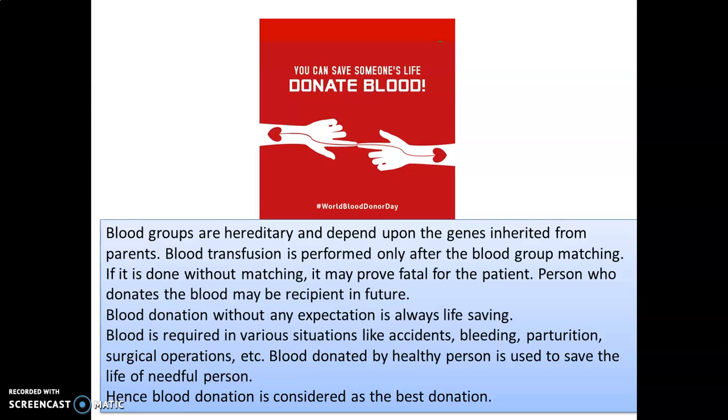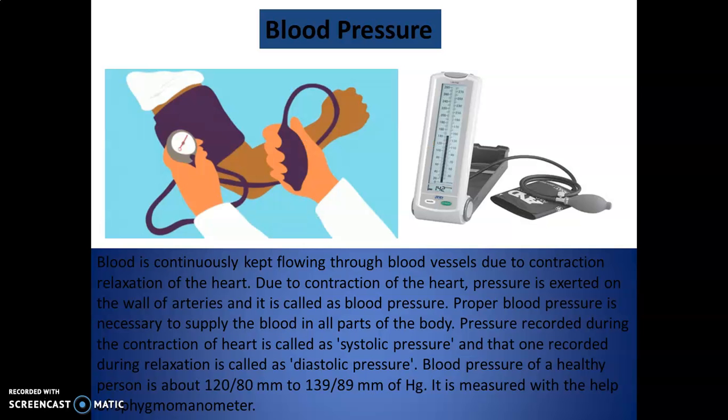Not only blood, but there are so many other organs of the body which after death are useless. So those organs also we can donate. About that in detail you will study in 10th standard. So right now we'll concentrate on blood. Blood donation is very important. But of course you cannot go and donate blood just now. There is an age criterion. You need to complete 18 years for blood donation.